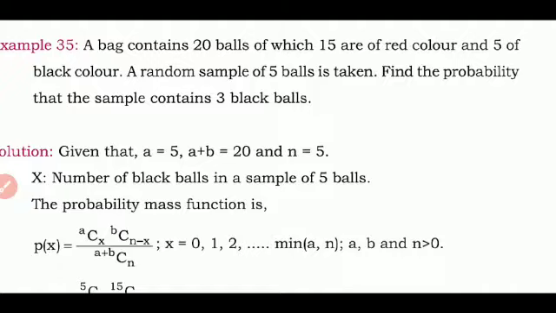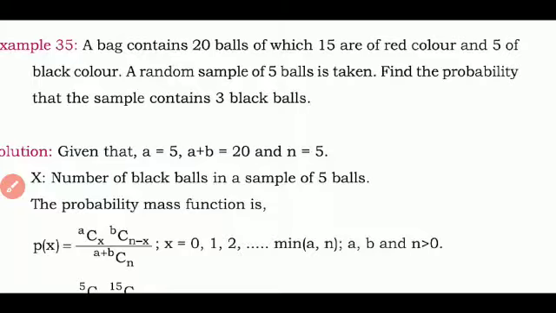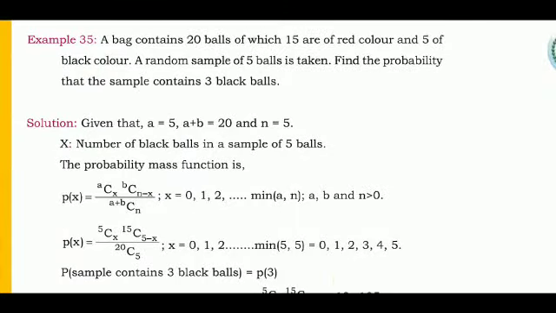So here the value of A is going to be 5. Please pay attention, students: the value of A will be 5 because we are giving preference to black color.